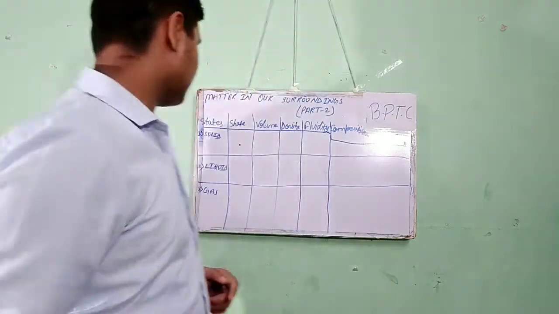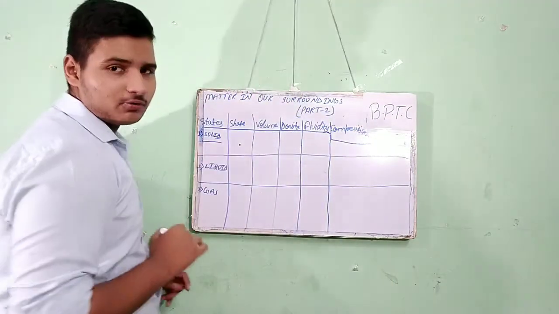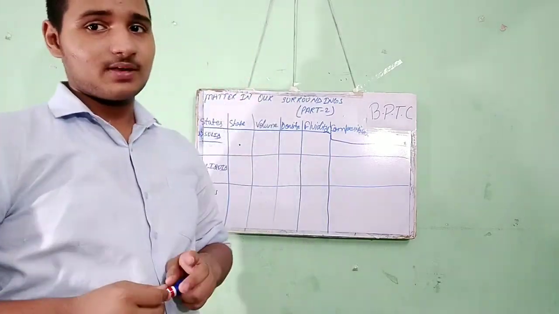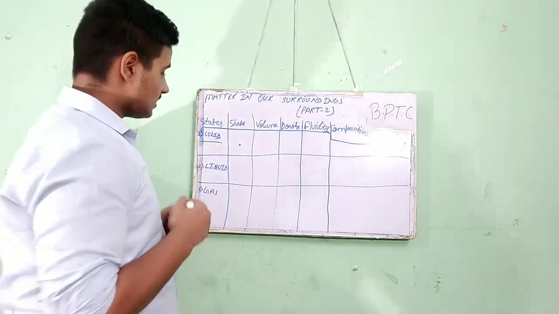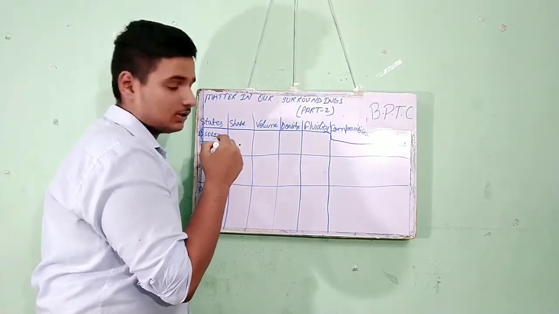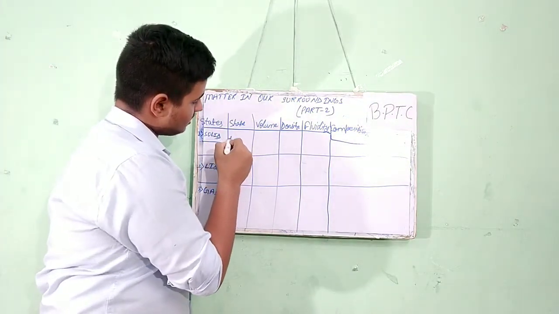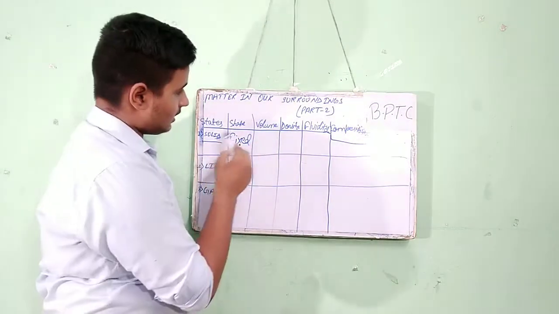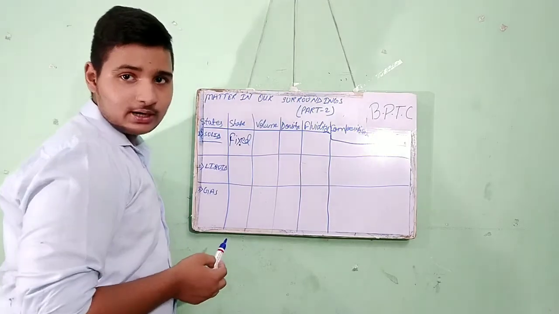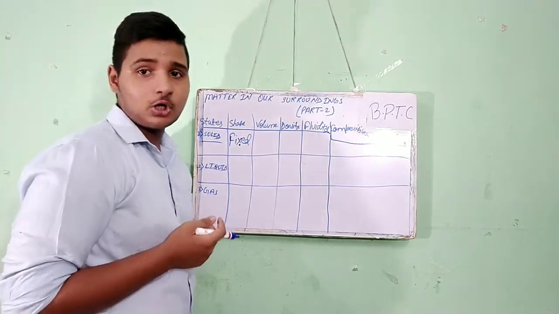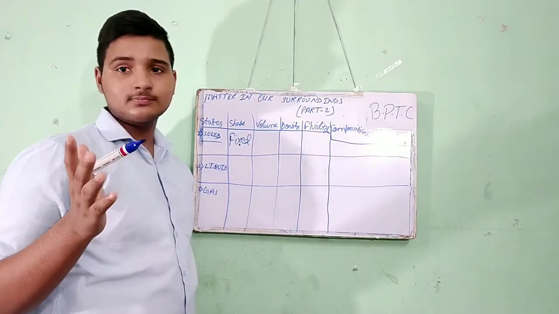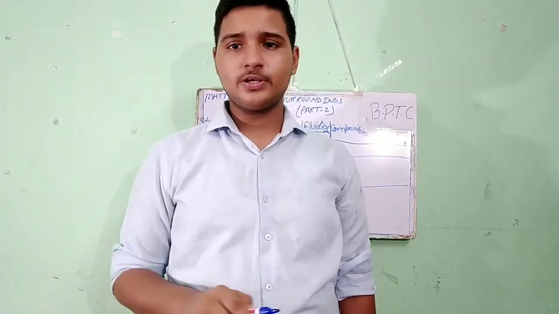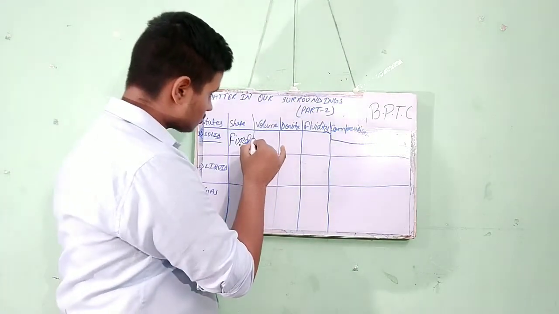Okay, so let's start. In solid, we know from the starting of class 7 that the shape of solid is fixed. Its volume also cannot be changed in the atmosphere, at normal or room temperature, so its volume is also fixed.